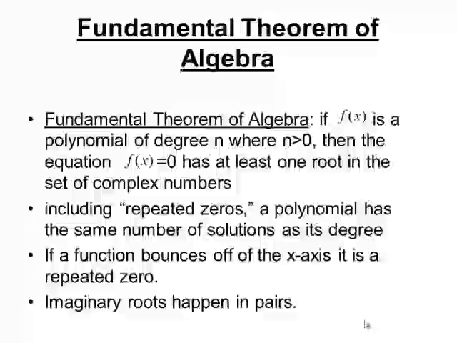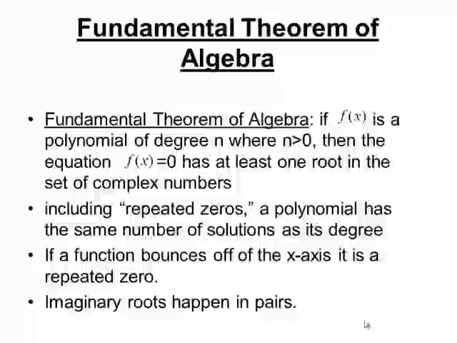So what this tells us is every polynomial equation is solvable. We can solve every polynomial equation. It says it has at least one solution in the set of complex numbers, which means the solution might be imaginary, but every equation is solvable. Okay? That's a really big idea. So that's our fundamental theorem of algebra. Basic and super important to the idea of algebra is that we can solve equations.